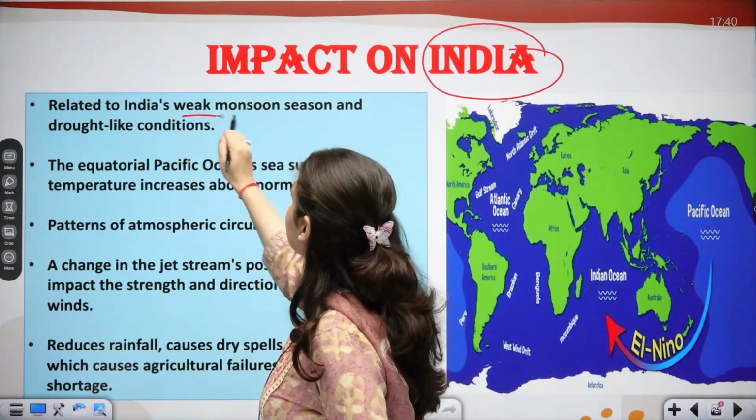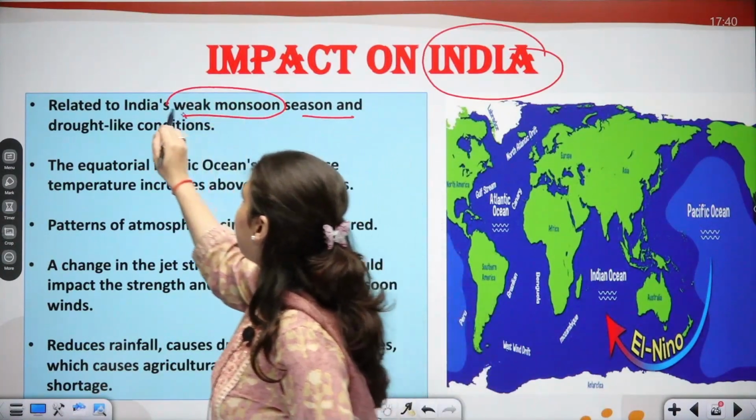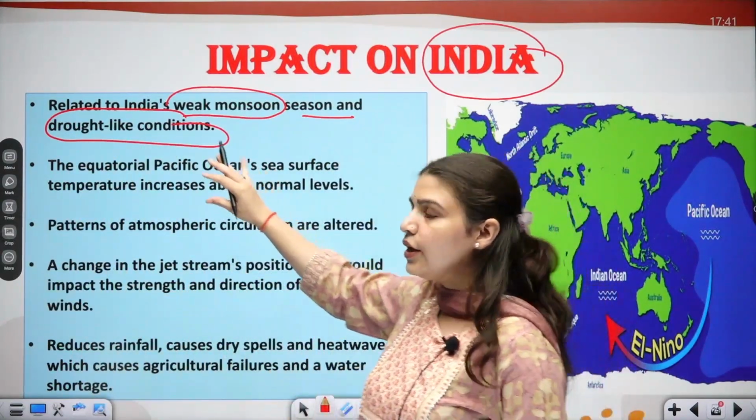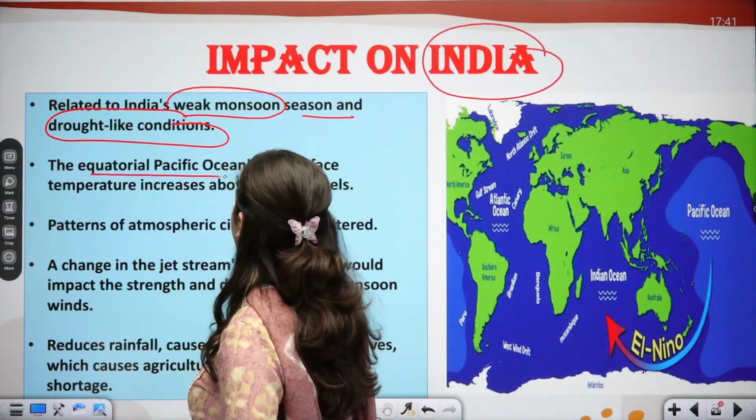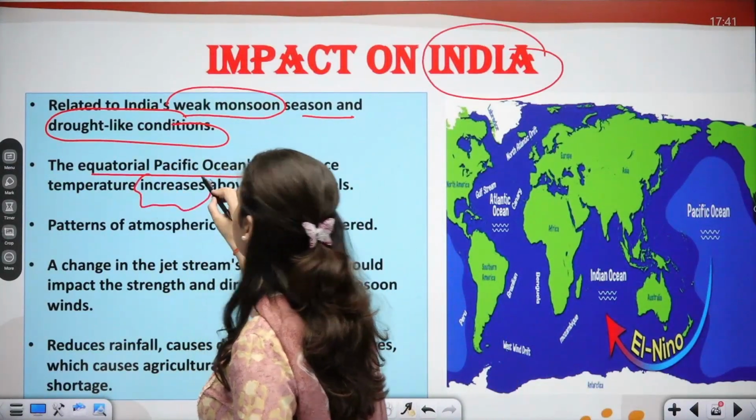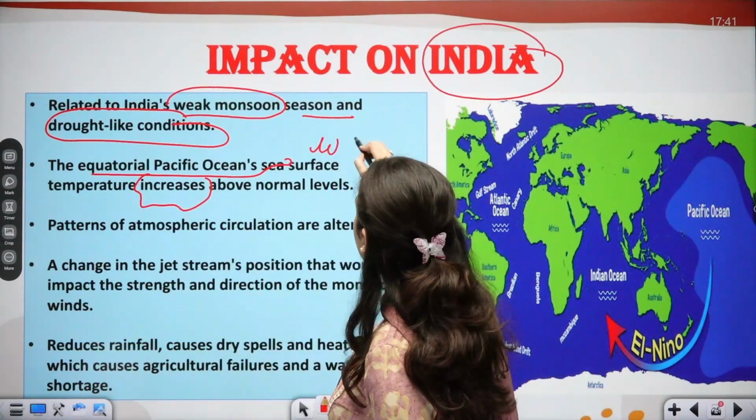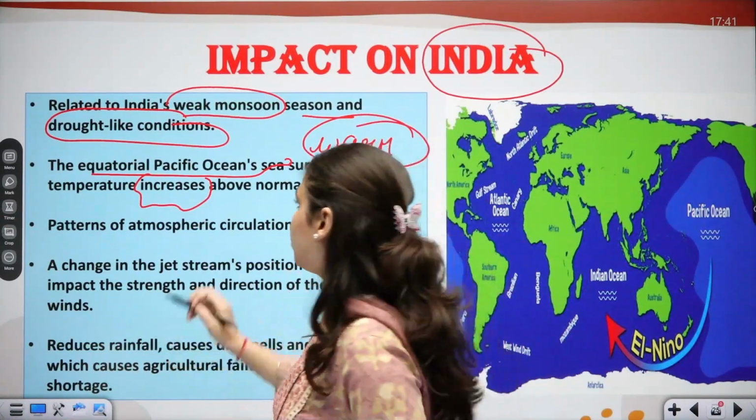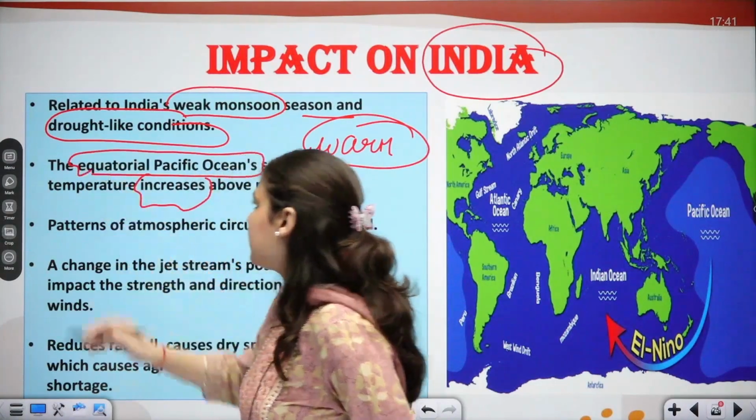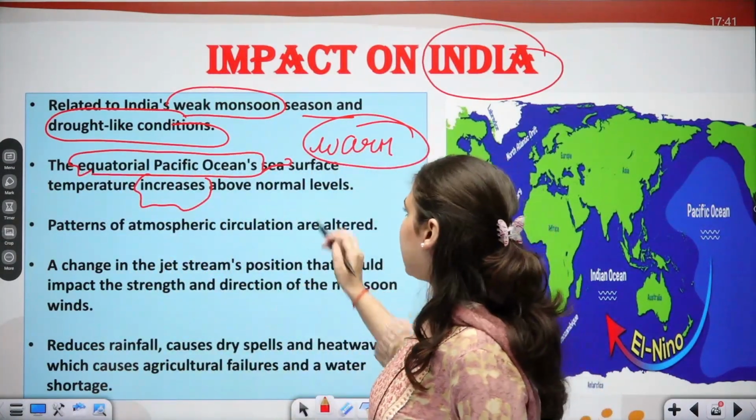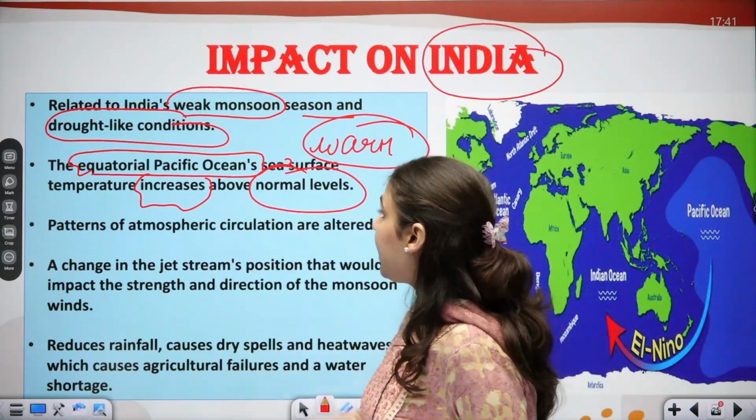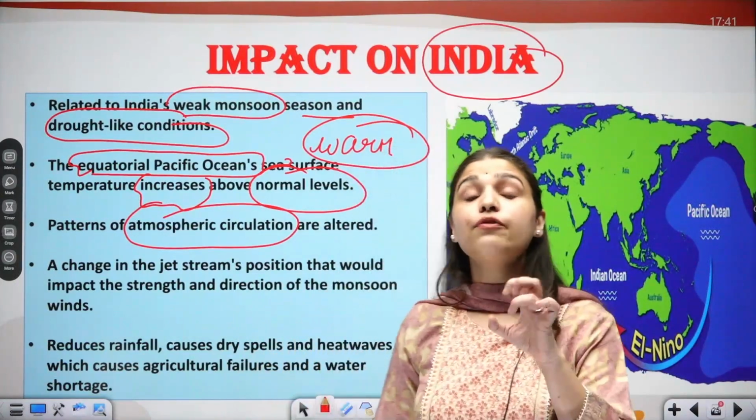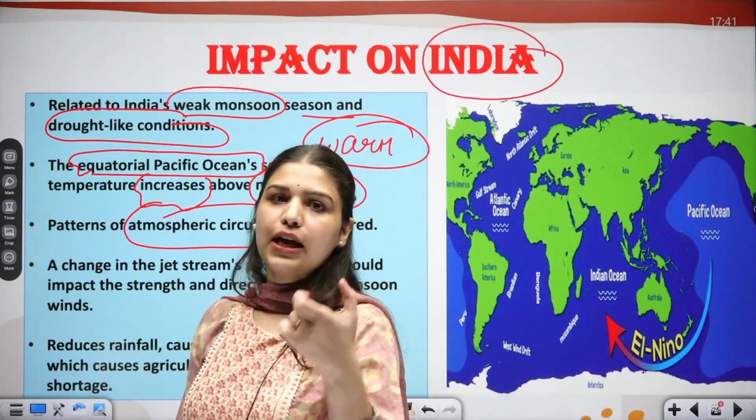So related to India's weak monsoon season and drought-like conditions. When El Nino arrives, the monsoon is weaker in India and it may create drought-like condition. The equatorial Pacific Ocean sea surface temperature increases or gets warm. We have seen in El Nino, the sea surface temperature is exceptionally warm. So the equatorial Pacific Ocean temperature may increase during this time above normal levels, and the pattern of atmospheric circulation are altered. We have seen how wind pattern changes, specifically trade winds, which affect the rainfall as well.